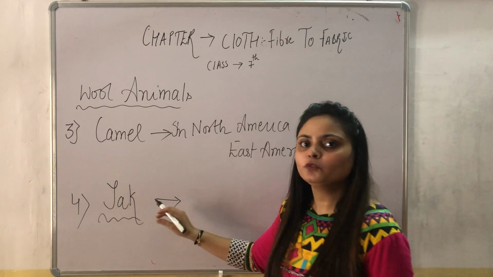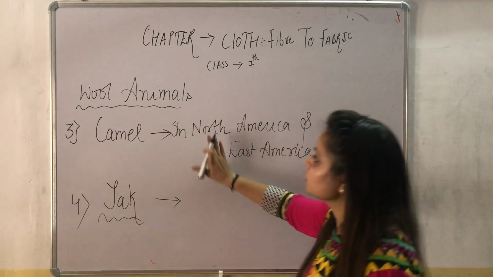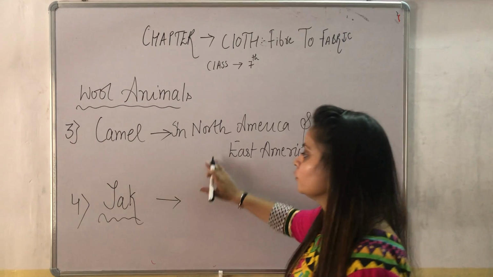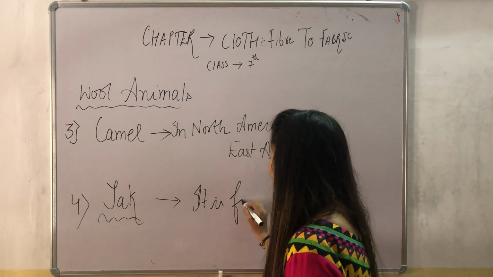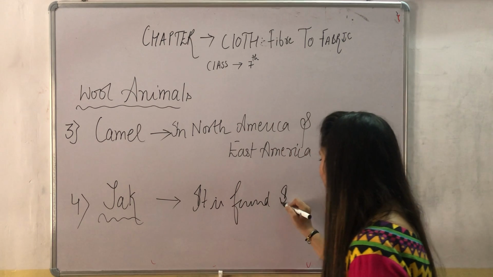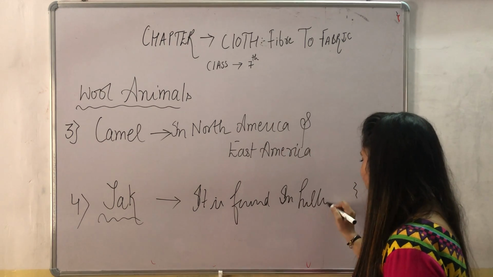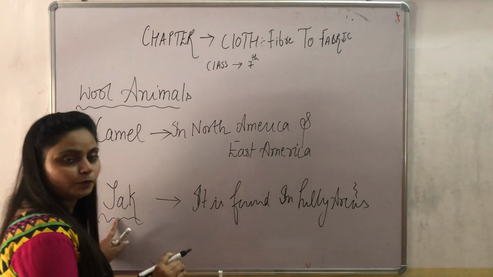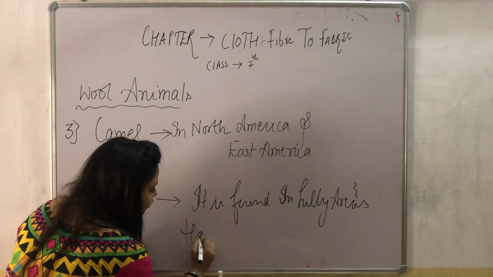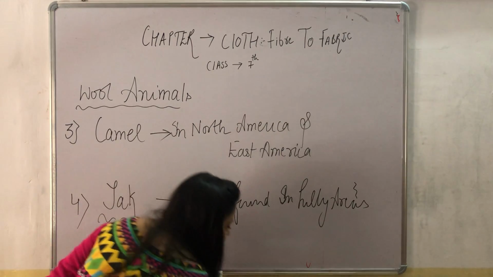In this chapter, we will talk about yak. Like wool animals, we talk about camel, goat, and sheep. Now we talk about yak. It is found in hilly areas, and the wool we obtain from yak is very hard. The wool we obtain from yak is very good.